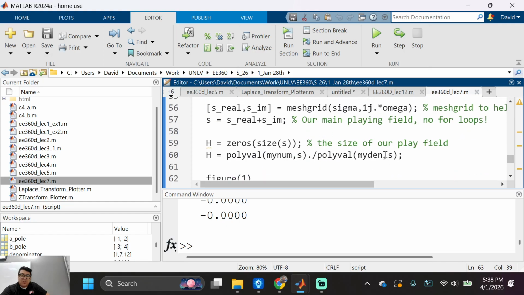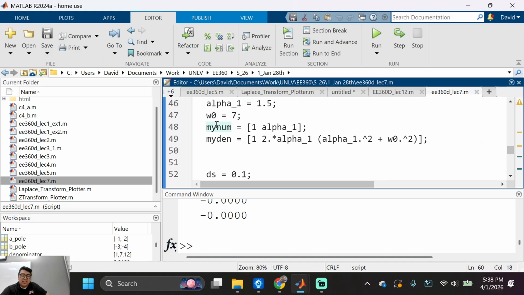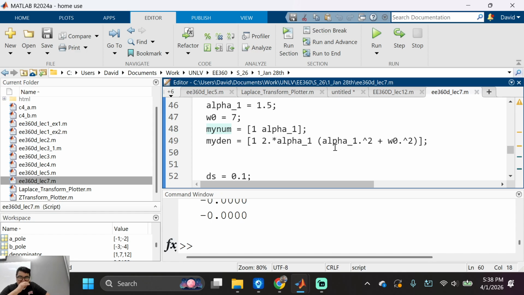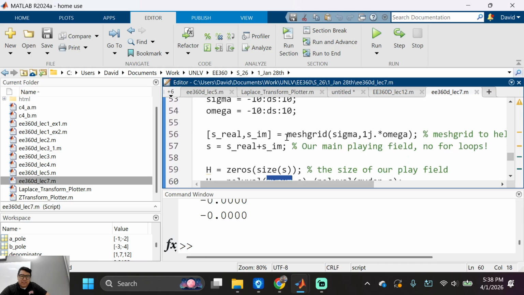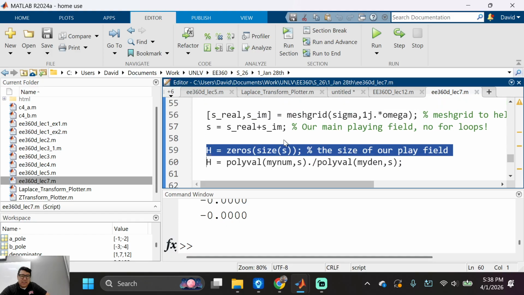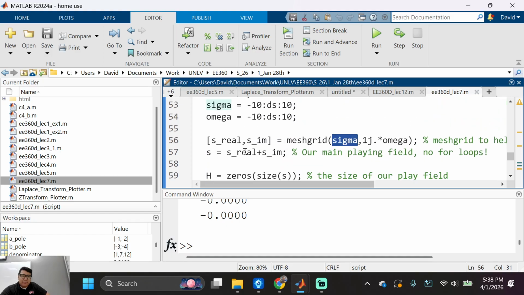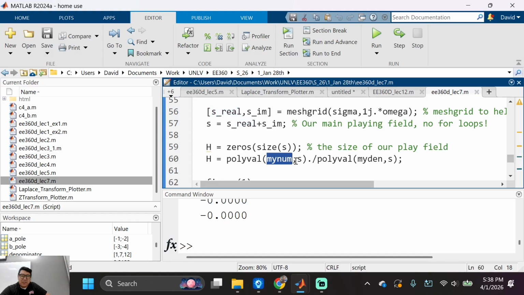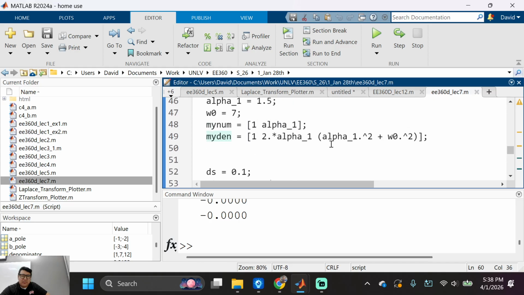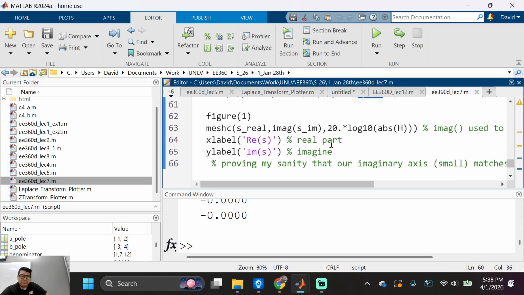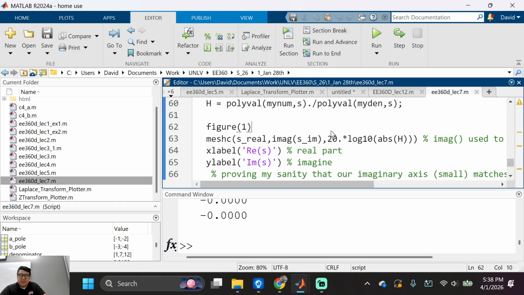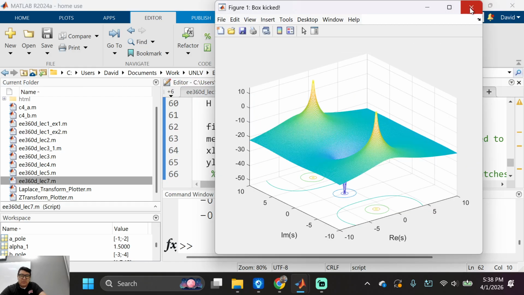What did I do here? H. Where's H coming from? H is this, and then my num is this. Oh, there's a gain term. Okay, this is where I left off the last time. But I don't think you need to worry about this. S real, sigma, omega, S real, size S, my num, my den. Give me a second, y'all. I don't know why that did not pop up, but anyways.